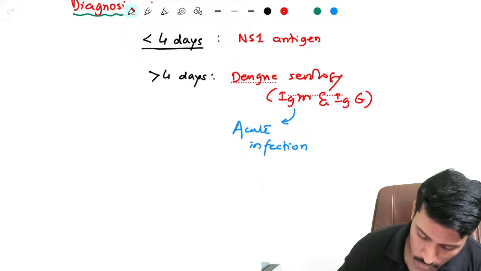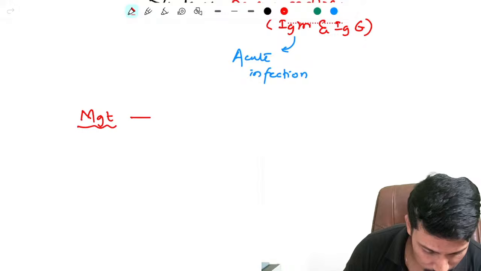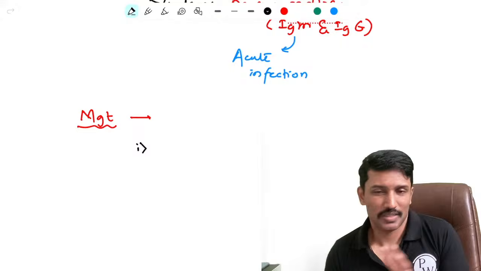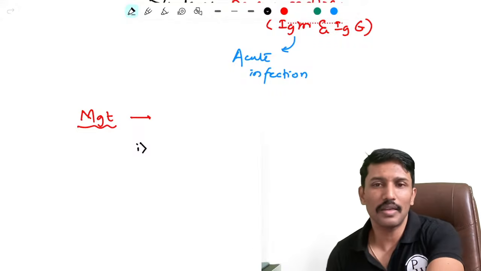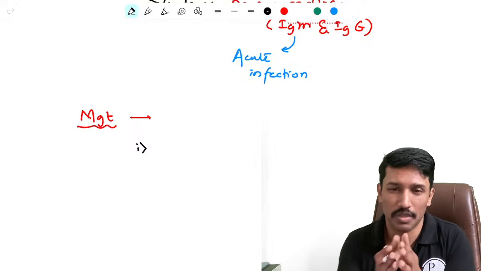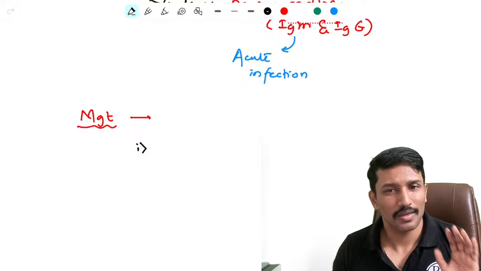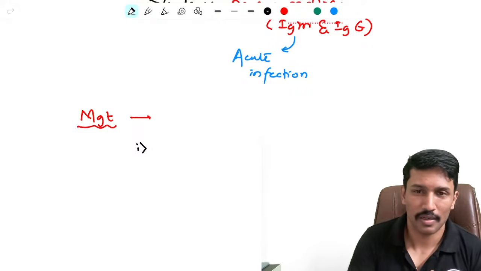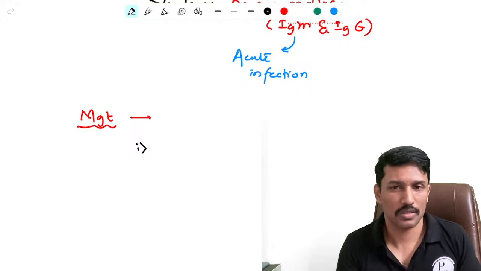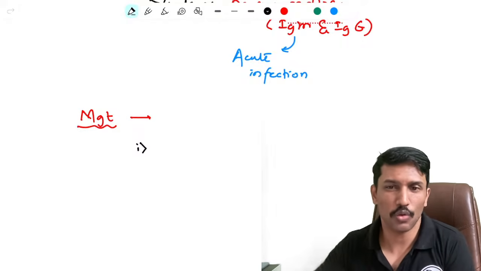Once you're diagnosed that this is a case of dengue, how are we going to manage it? So for management, the first thing is you need to monitor. See, dengue virus is not directly killing the individual. It is our own body's immune responses which are causing the inflammation of the capillaries, capillary leak, and loss of fluid is responsible for the majority of the patient's deaths. So we don't give any antivirals to the dengue. We will just try to manage our own system. And the main worry is about the patient getting into the dengue hemorrhagic fever or dengue shock syndrome and dying.